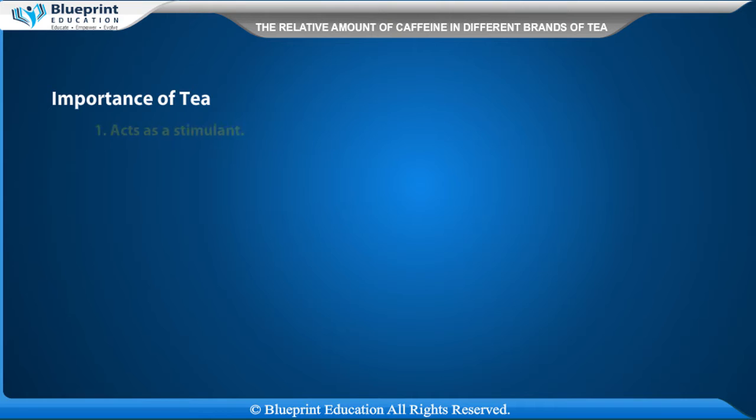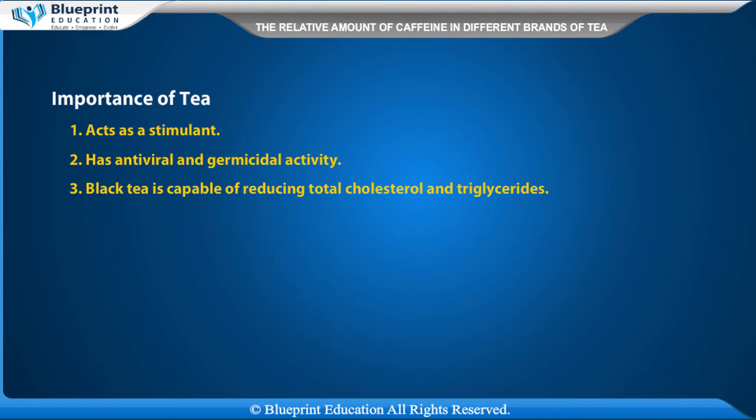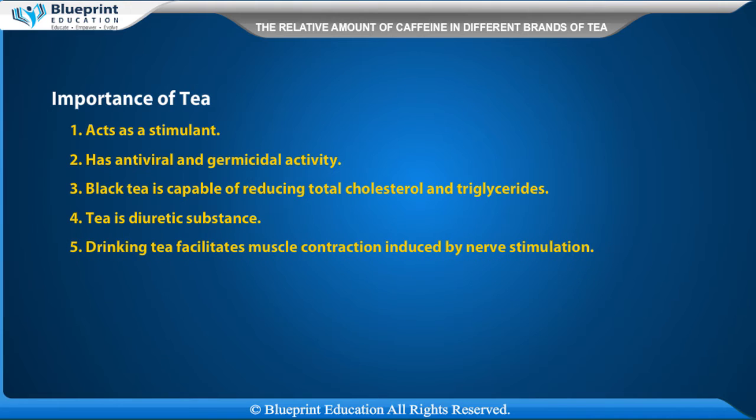Importance of tea: it acts as a stimulant and has antiviral and germicidal activity. Black tea is capable of reducing total cholesterol and triglycerides. Tea is a diuretic substance. Drinking tea facilitates muscle contraction induced by nerve stimulation.